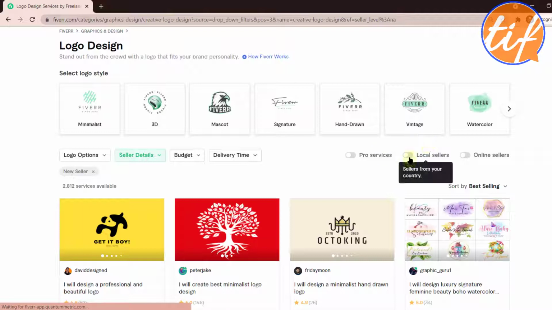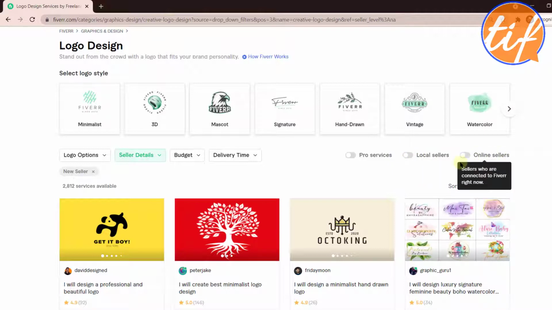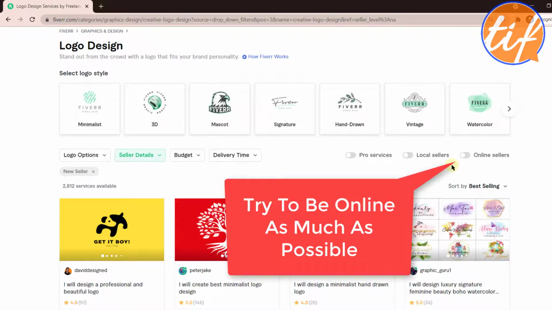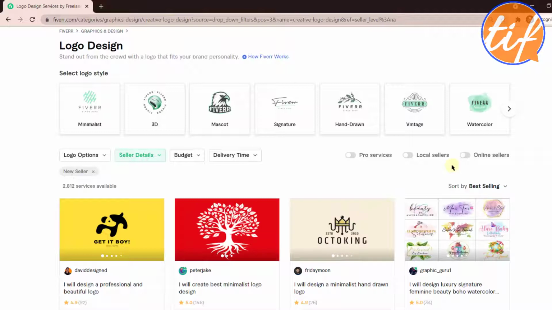Local sellers is something which many buyers actually look for. Okay, they have an affiliation towards local sellers, so they can probably come here and enable that. And online sellers. Now this I have talked about in the previous videos as well. Please ensure that you remain online as a seller. You remain online as much as possible, because there are a lot of buyers who actually talk with online sellers to get that personal feeling, right? So if you're online, there are more chances that the buyer will actually pick you.